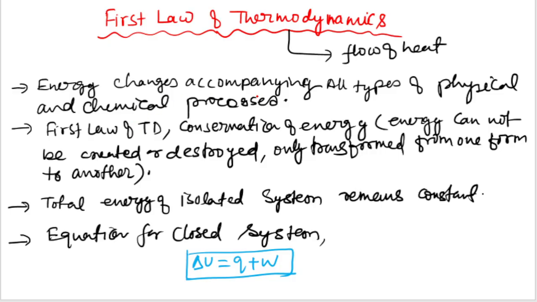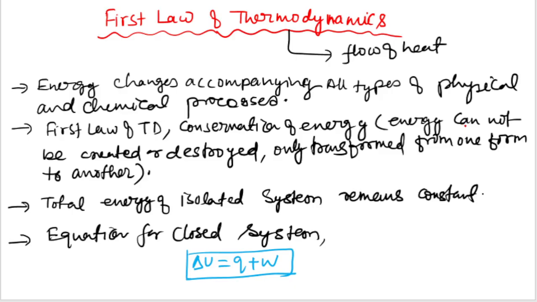So energy change accompanies all types of physical and chemical processes happening in thermodynamics, the first law of thermodynamics. And this first law shows the conservation of energy.